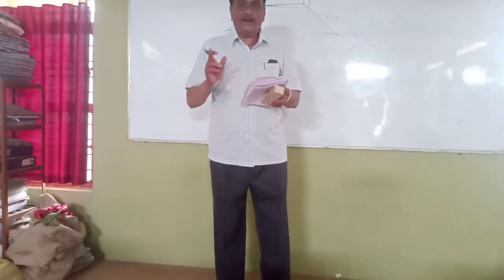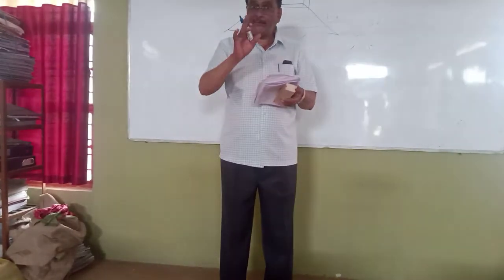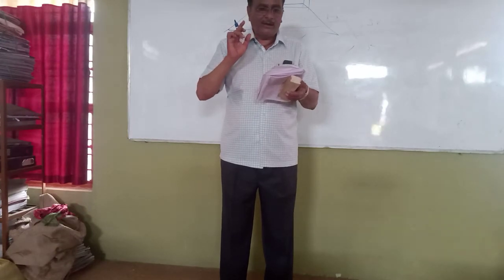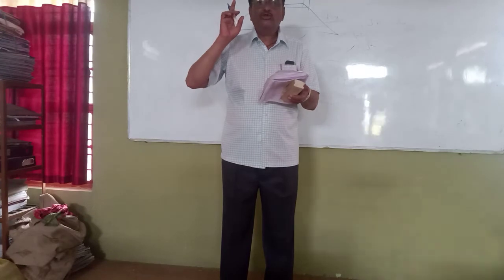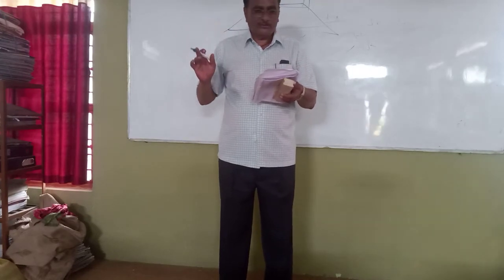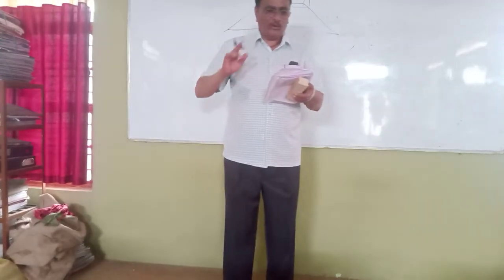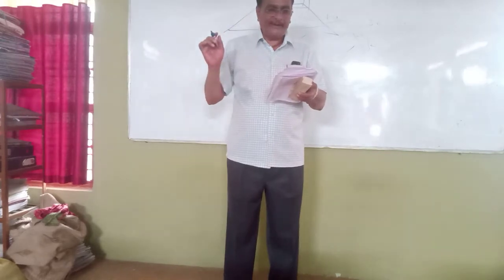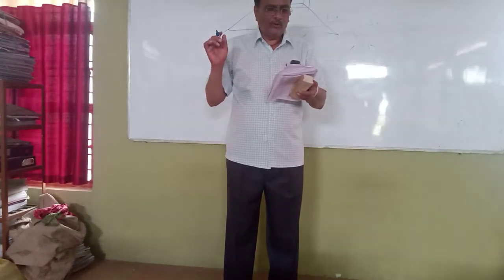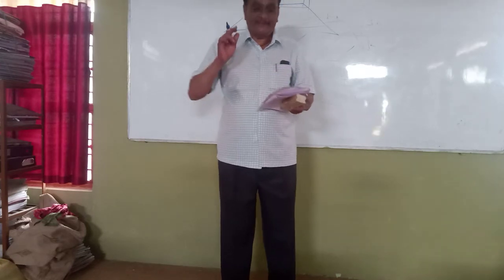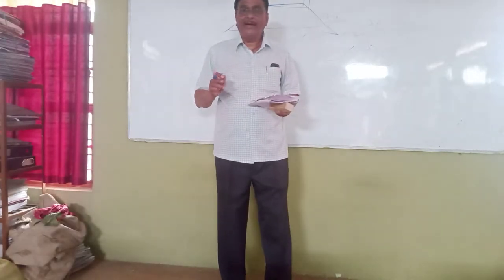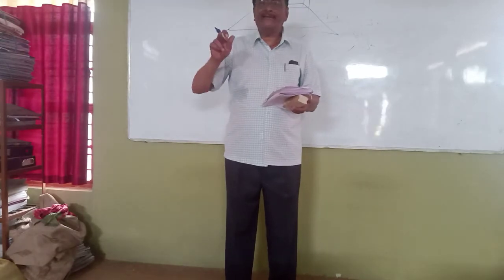Again there are 4 answers. I am going to read the question once again: roadway width for national highways and state highways should be how much? First is 12 meter, second is 9 meter, third is 9.5 meter, and the last one is 15 meter. The right answer is 12 meter. I tell again, 12 meter is the right answer.